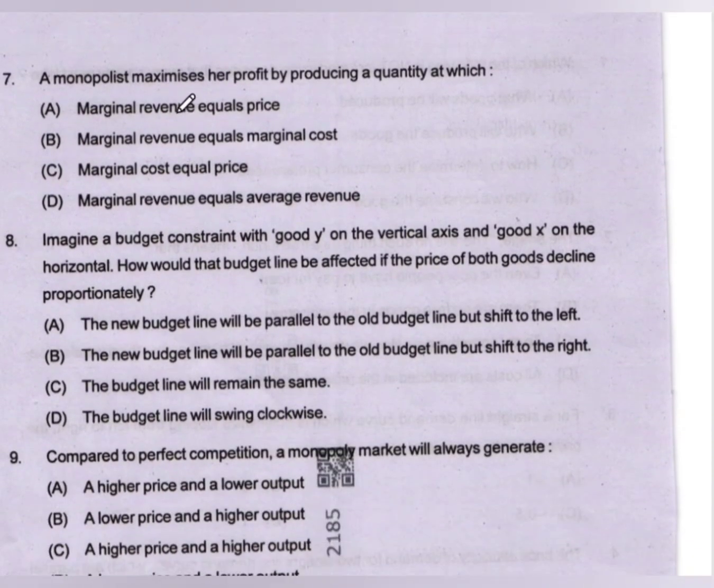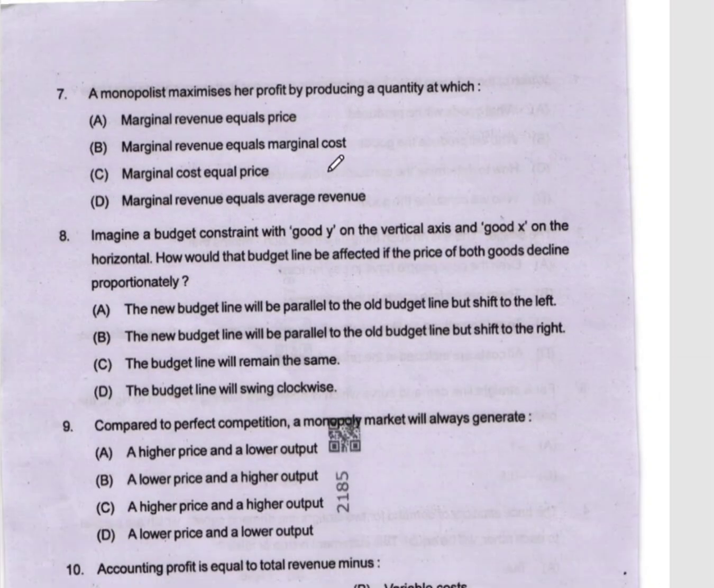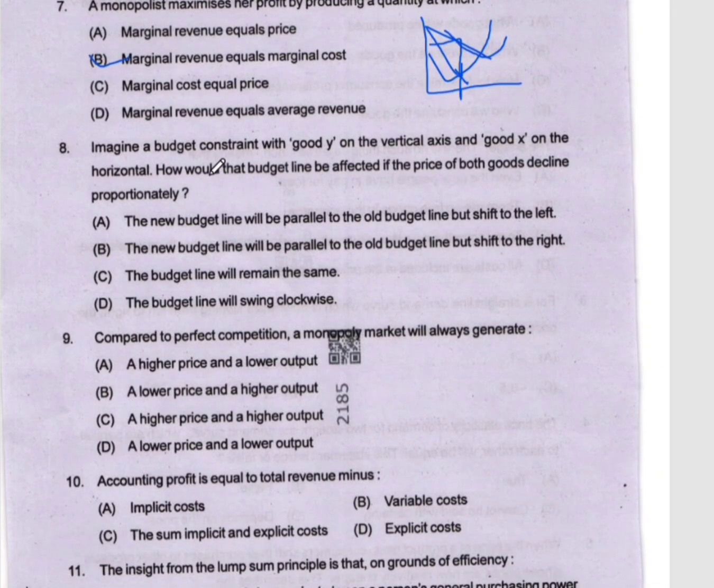Question number 7. A monopolist maximizes her profits by producing the quantity at which: option A, marginal revenue equals price; option B, marginal revenue equals marginal cost; option C, marginal cost equals price; option D, marginal revenue equals average revenue. We know that a monopolist's profit is maximized where marginal revenue equals marginal cost. This is the AR curve, this is the MR curve, and this is the MC curve. Profit is maximized where MR equals MC, and this will be the price. Here the answer is option B.